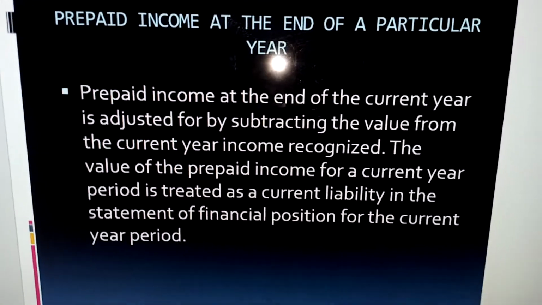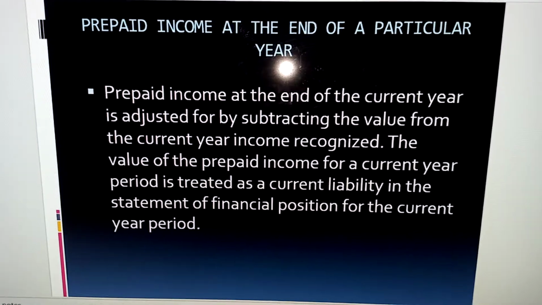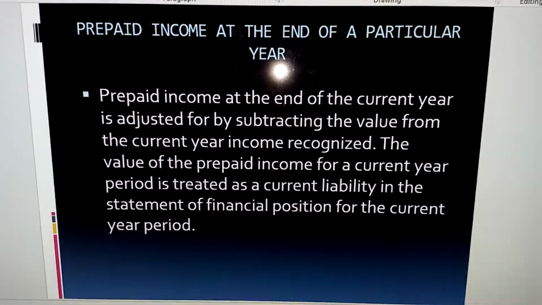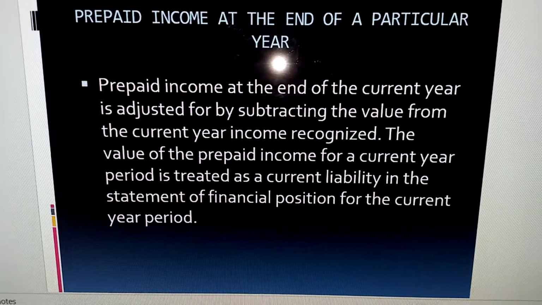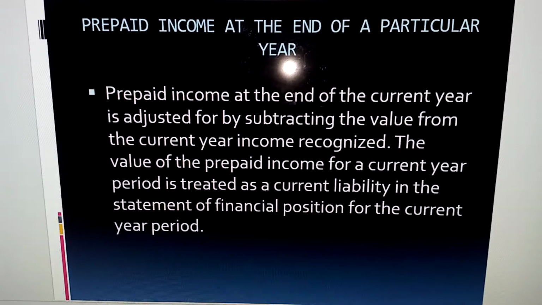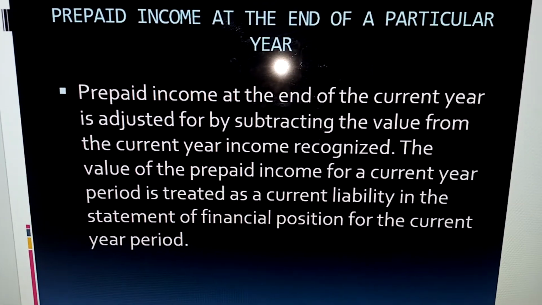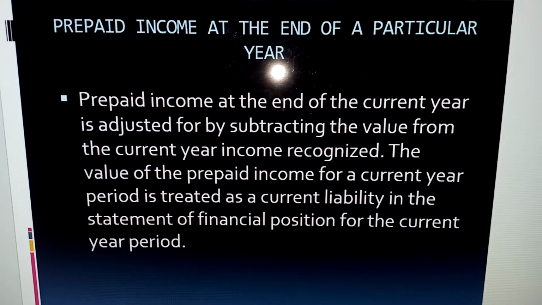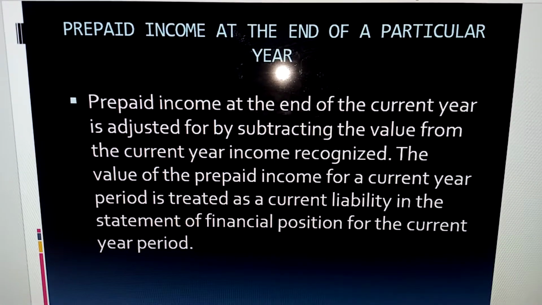Now you can as well have prepaid income at the end of a particular year. So prepaid income at the end of a particular year is adjusted by subtracting the value from the current year income recognized. Remember, at the beginning of the year we added, but at the end of the year we subtract. Now that amount subtracted at the end of the year is reported in the balance sheet as a current liability. Why?